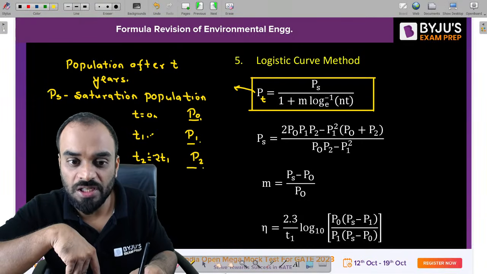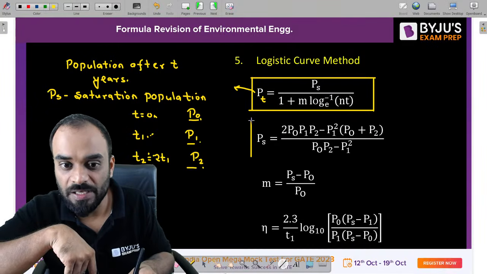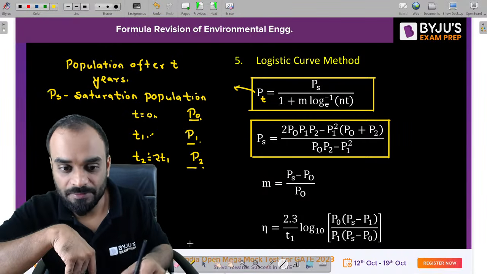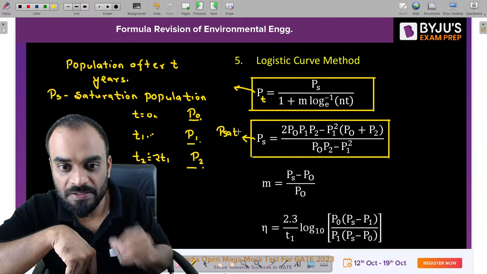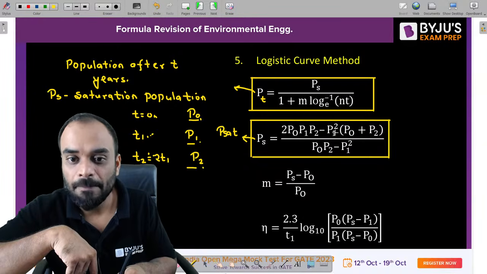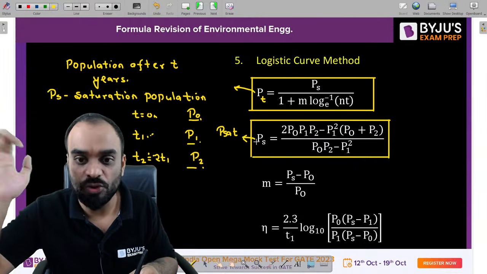If we know all three values, we are able to estimate the saturation population, which is Ps. You can write Ps in terms of Pset also. This value is the saturation population. So it is twice P naught, P1, P2 minus P1 square bracket, P naught plus P2, divided by P naught P2 minus P1 square. And that is our saturation population.